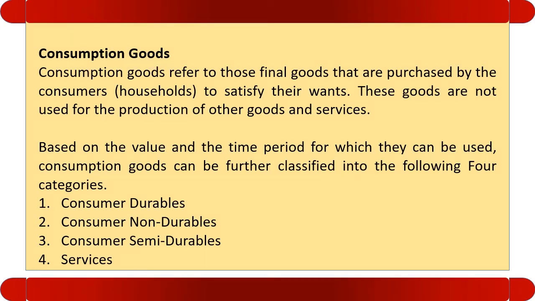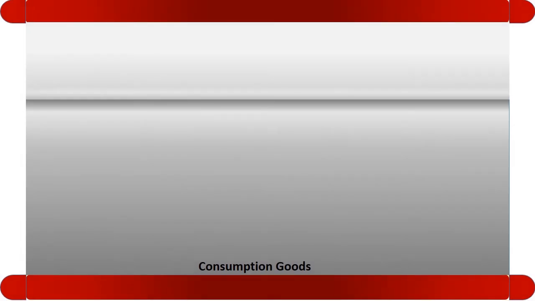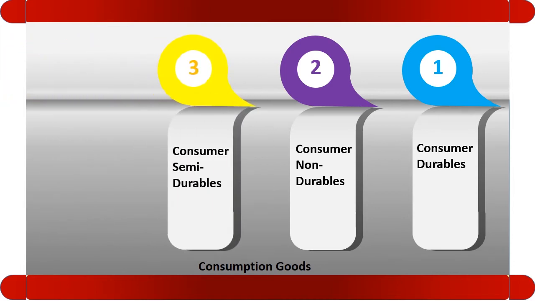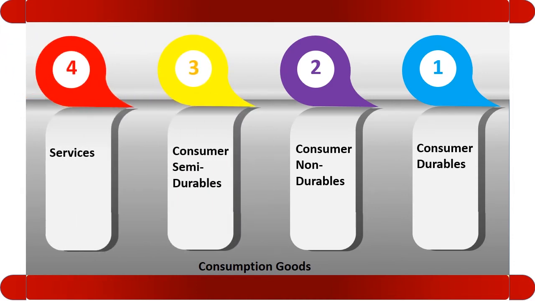Consumption goods, that is, goods which are being consumed by the consumer for final consumption, or for the direct satisfaction of wants, are called consumption goods. These goods are of four types. First is durable goods. Second one is non-durable goods. Third is semi-durable goods, and the last one, that is fourth, is services.